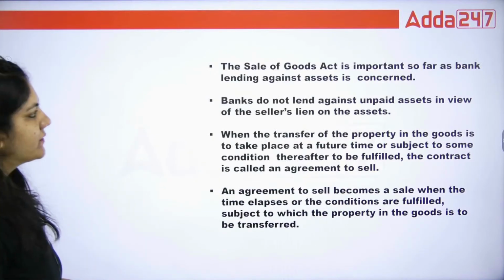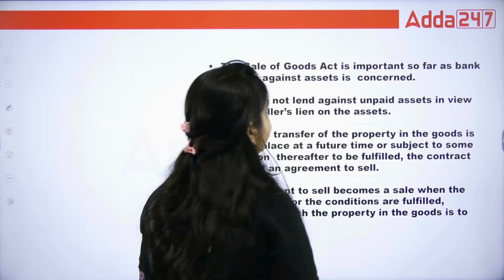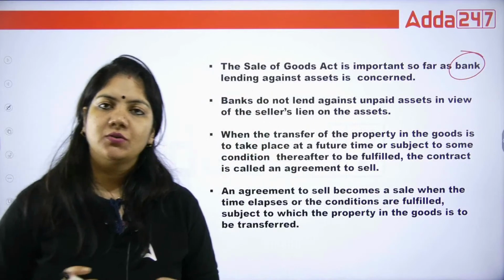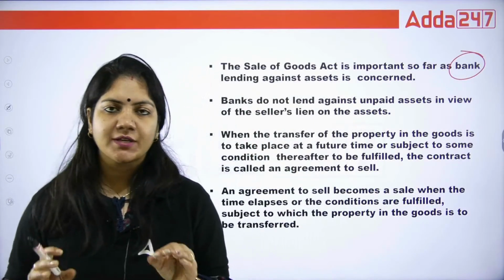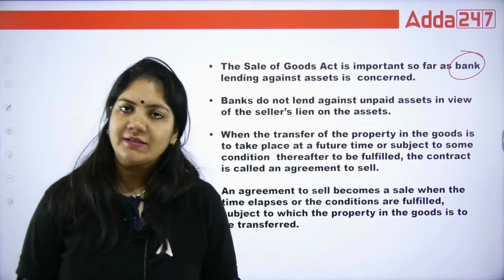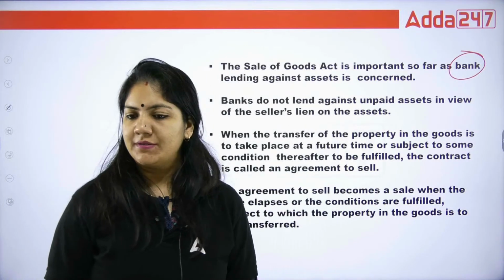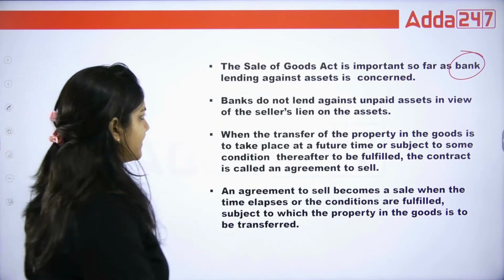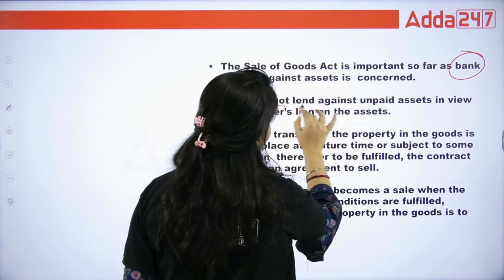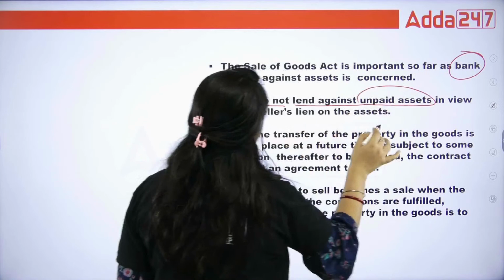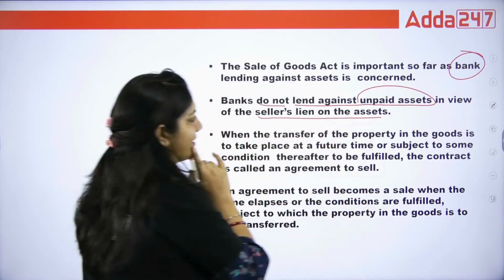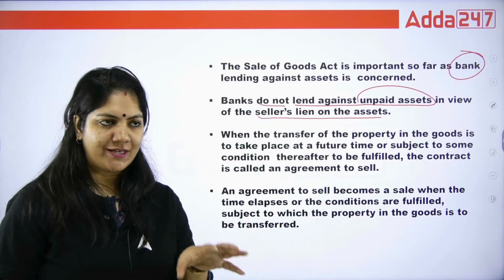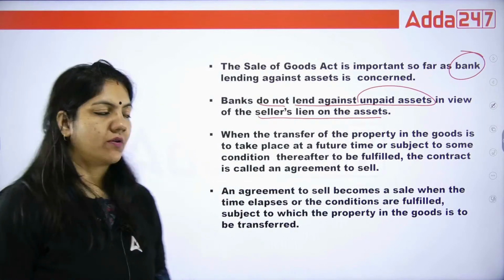Next, the sale of goods is important as far as bank lending against assets is concerned. Exactly. For the bank also, suppose the borrower is not able to pay the money, so whatever movable security is deposited in the bank can be sold. The bank will become seller. Banks do not lend against unpaid assets in view of the seller's lien on the asset. Seller's lien means holding, holding of the property, holding of the security.